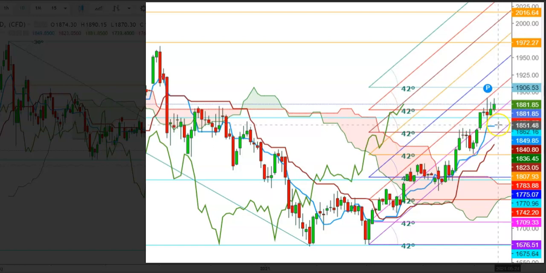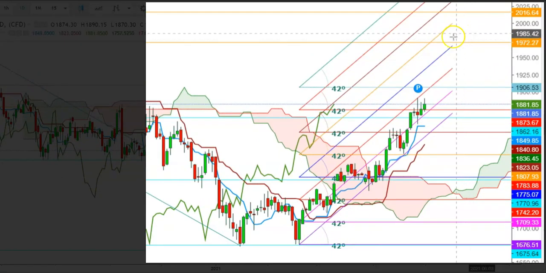Here I find that the immediate support for gold futures will be at the levels of $1862, where a breakdown below this level could push the gold futures well up to the levels of $1841, where the next support can be seen because this seems to be a strong support level for gold futures. But if the gold futures are not able to defend this important support, we'll see the gold futures test the next support at the levels of $1823. So friends, here I find that the volatility could remain there during the upcoming week, where the overall trend looks bullish.